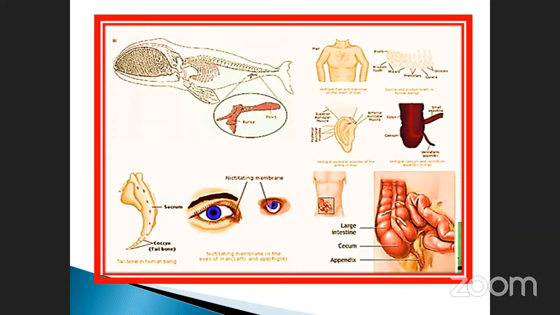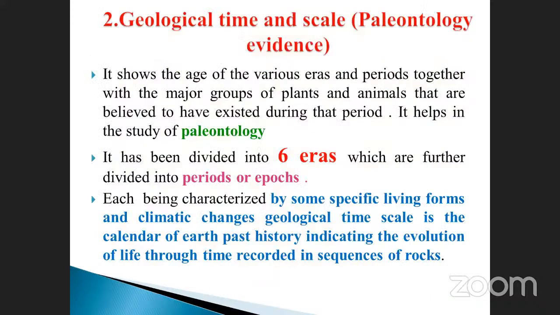This is the ear, the pinna. Okay, this is the pinna. What is the main use of the pinna? It receives the sound from the surroundings. See the body parts reported as vestigial organs. Okay, see here. And then we will pass on to the next topic: geological time scale and paleontological evidences.